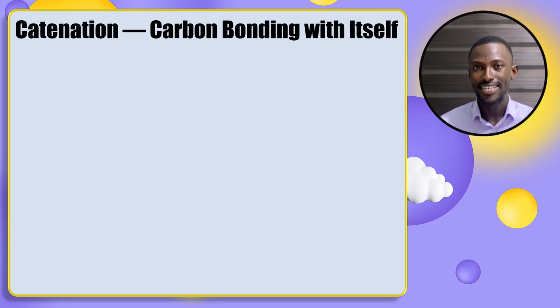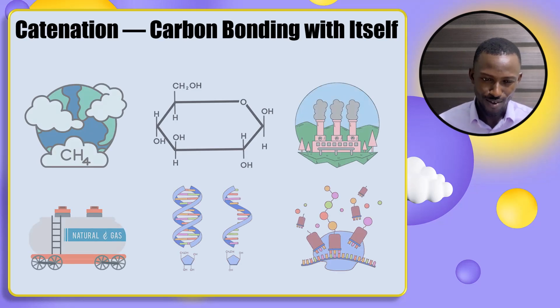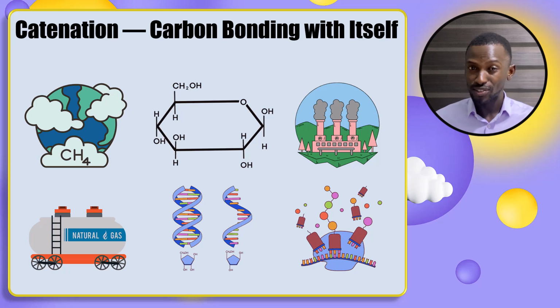The next property we'll be considering is carbon's ability for catenation. So carbon bonds with itself. What does that mean? There are thousands of compounds that exist today as a result of the ability of carbon to bond with itself. Without this ability of carbon, we wouldn't have our DNAs and RNAs, and we also wouldn't have the carbohydrates and coal that we have around us.